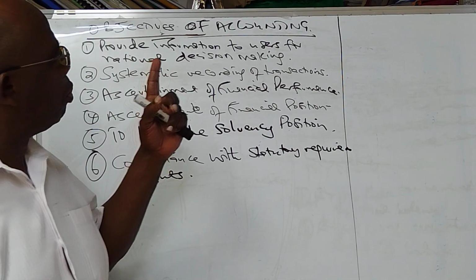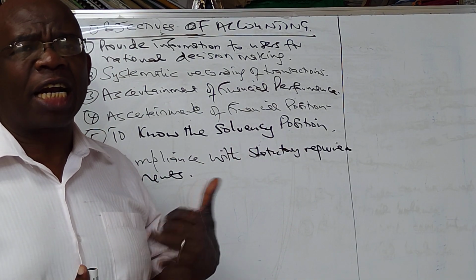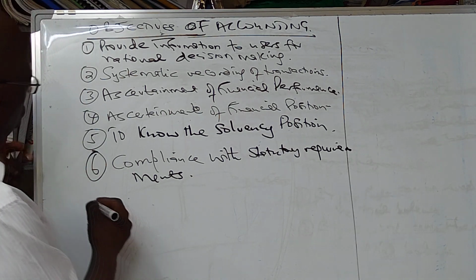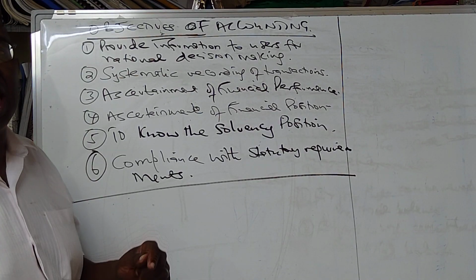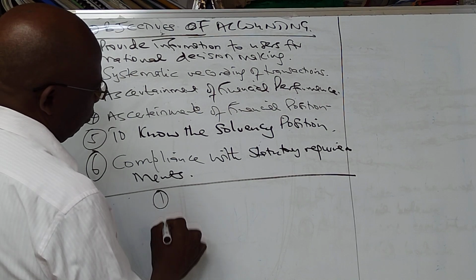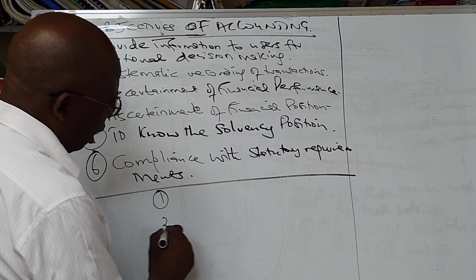We know that we don't just prepare financial statements for the sake of it in accounting. We prepare financial statements so that people who use them are able to make informed judgments. They will use three very important financial statements.